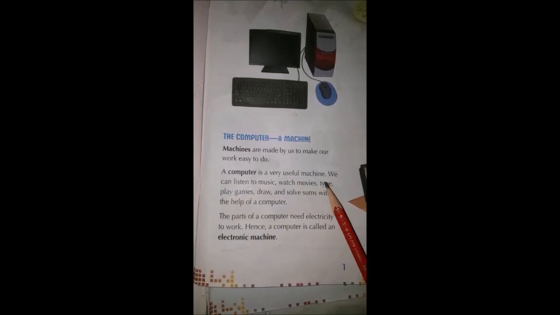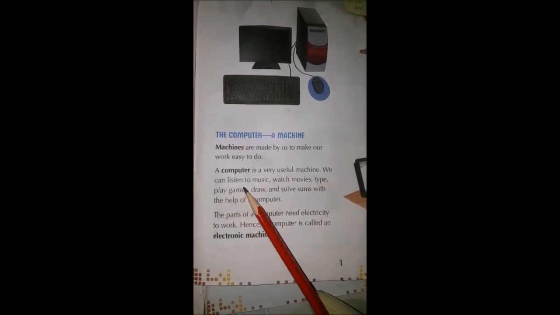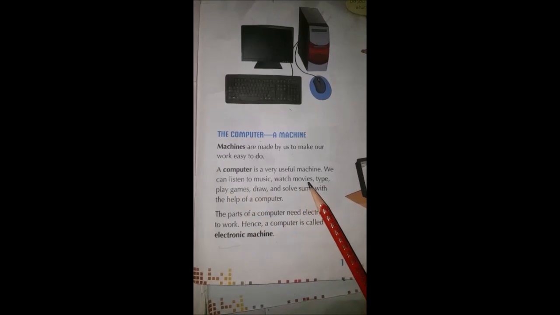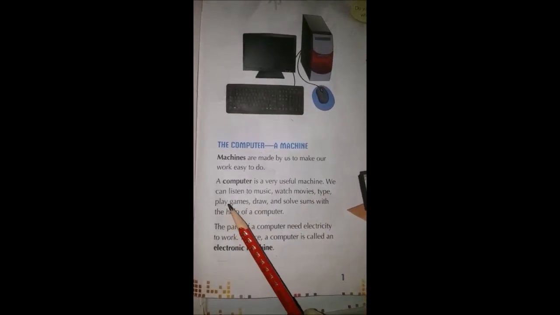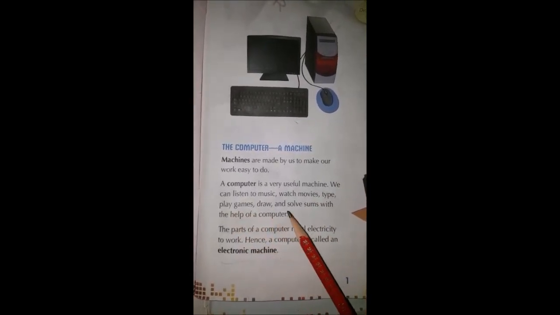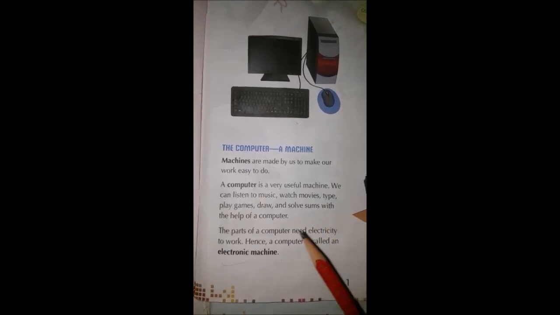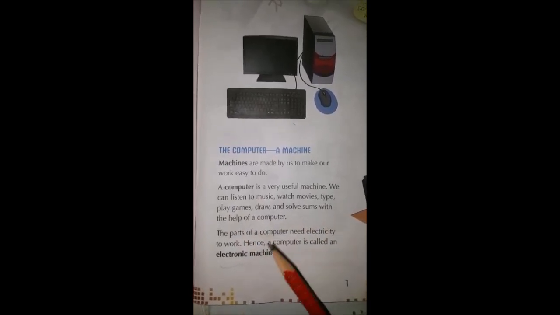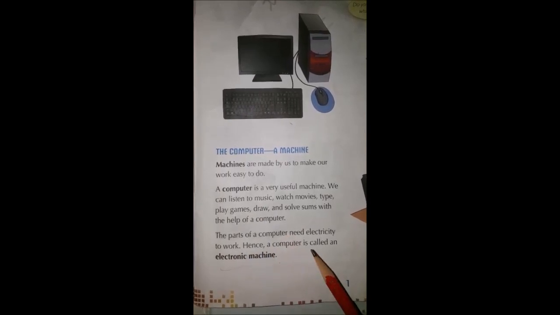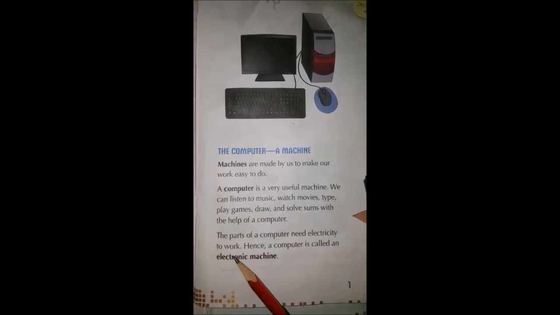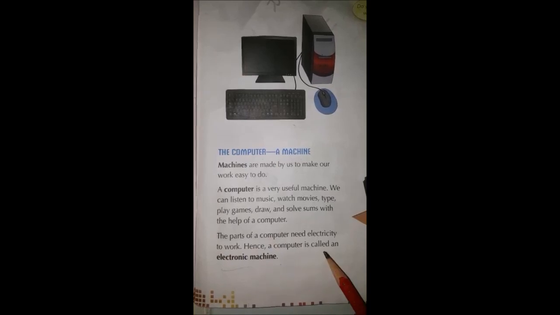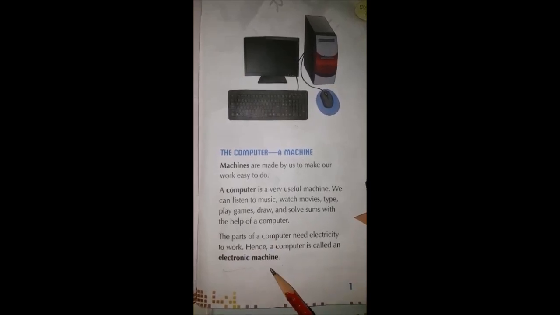Machines are made by us to make our work easy to do. A computer is a very useful machine. We can listen to music, watch movies, type, play games, draw and solve sums with the help of a computer. The parts of a computer need electricity to work, hence a computer is called an electronic machine.